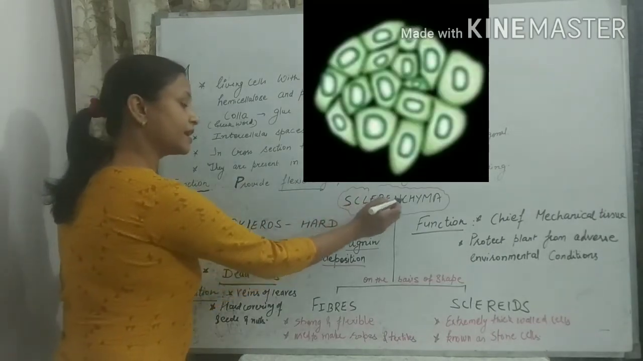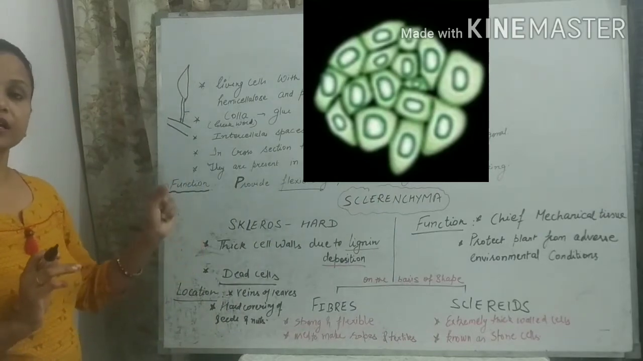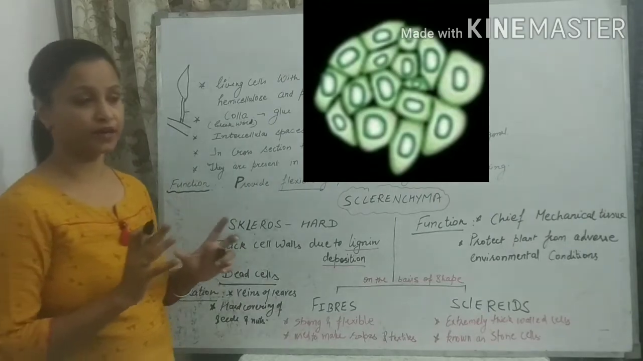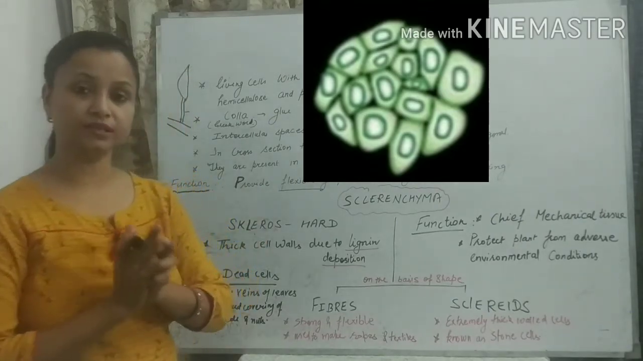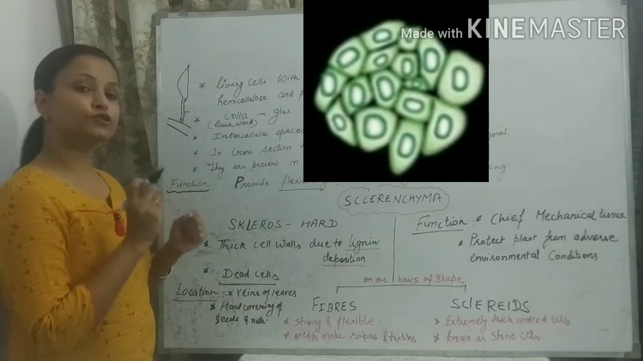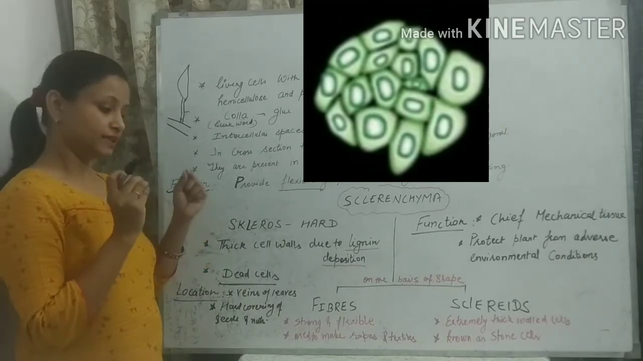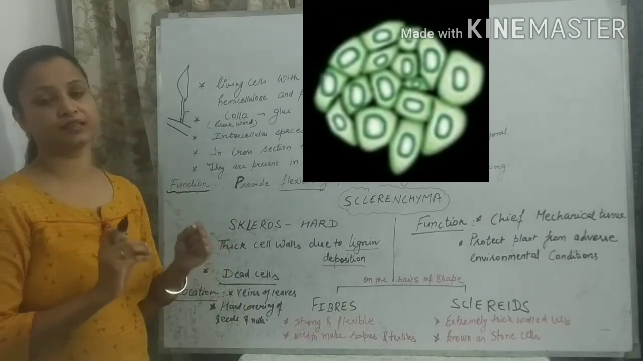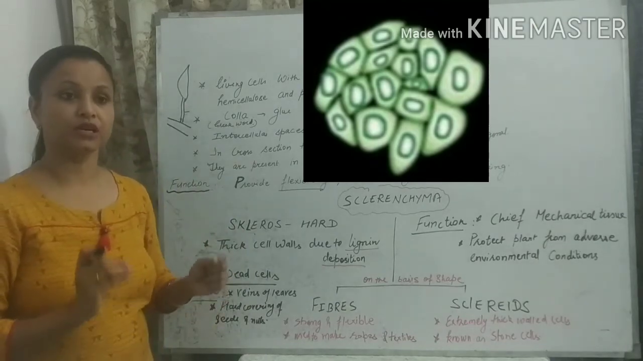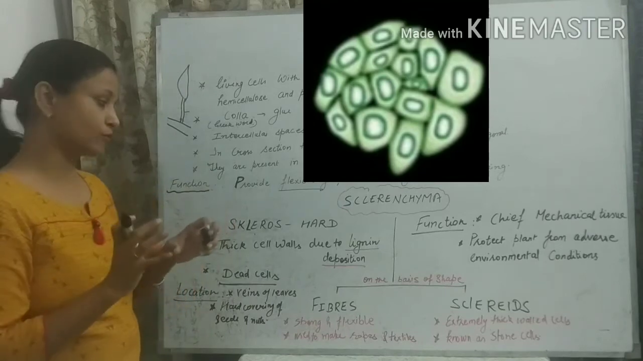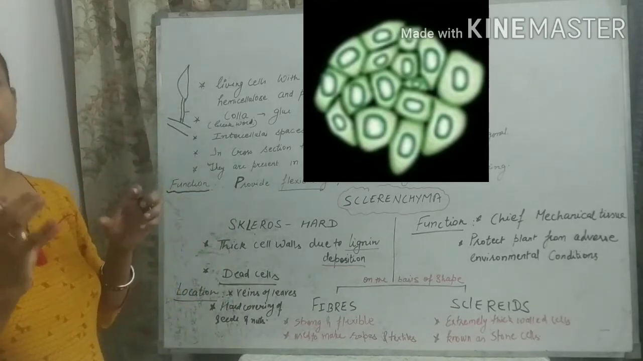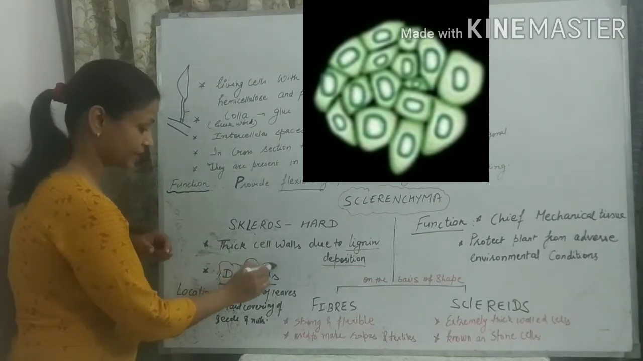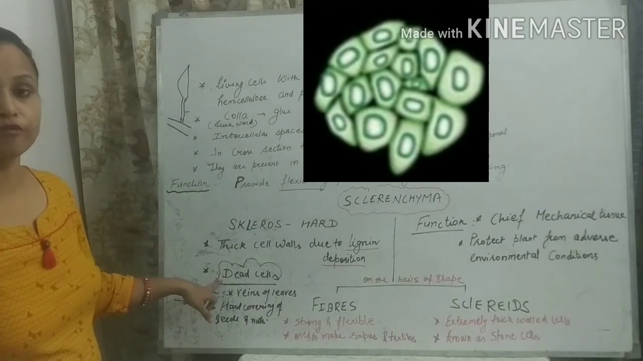Sclerenchyma. The name has come again from the Greek word scleros. Scleros means hard. It is the hardest tissue in the plant. Why is this tissue so hard? Because the cells of sclerenchyma have thickened cell walls all around. Their cell wall is very thick. That's why these cells are dead. This is the special character of sclerenchyma, that it is made up of dead cells.